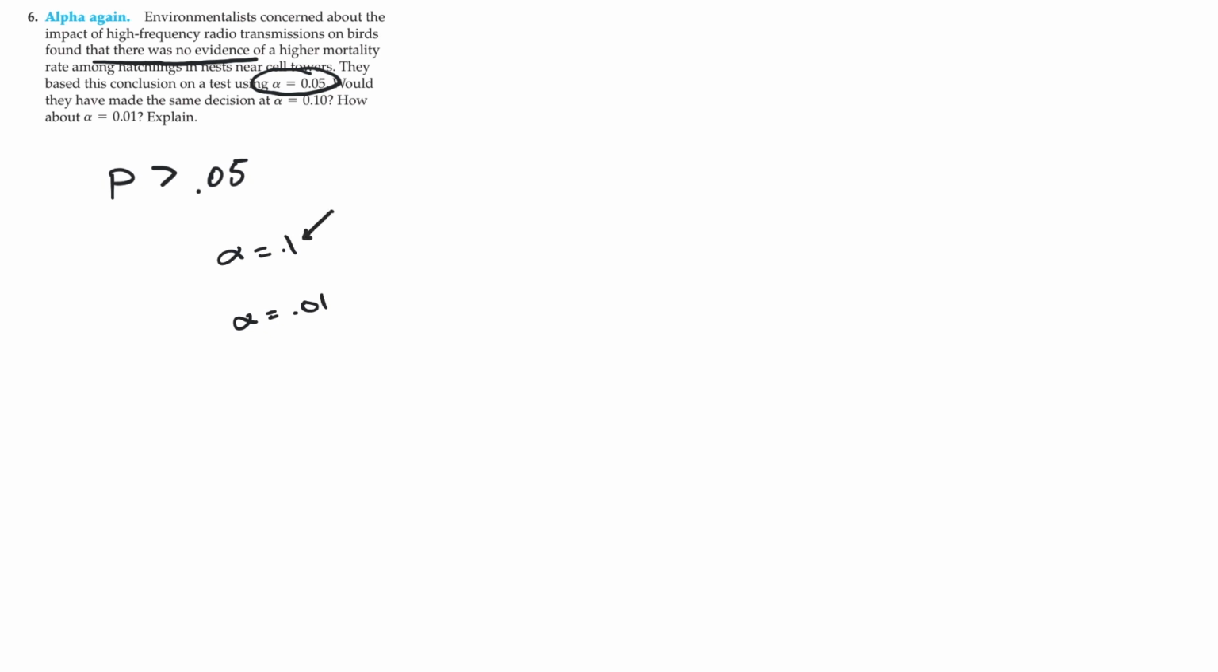Well, if our p-value falls in between 0.05 and 0.1, in this case, we would reject, because our p-value would be less than 0.1. So we would reject the null. However, we don't know that. It could be bigger than 0.1. If the p-value happens to be larger than 0.1, larger than 10%, then we'd still fail to reject.